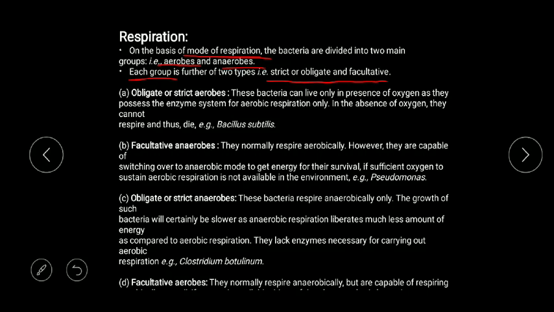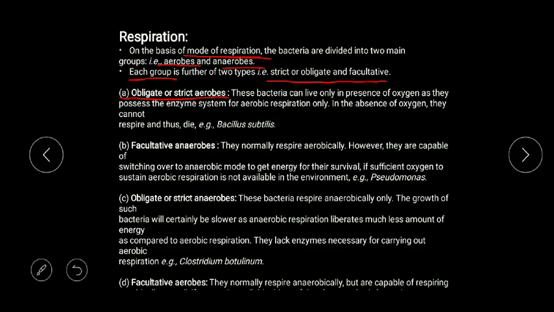Now strict or obligate means it is a compulsory mechanism, but when we use the term facultative, it means it is not compulsory. So aerobic bacteria can be of two types, obligate aerobe and facultative anaerobe. And anaerobic bacteria can also be of two types, obligate anaerobe and facultative aerobe.